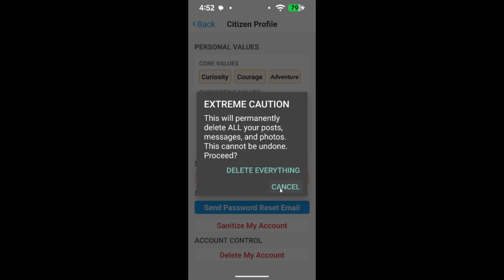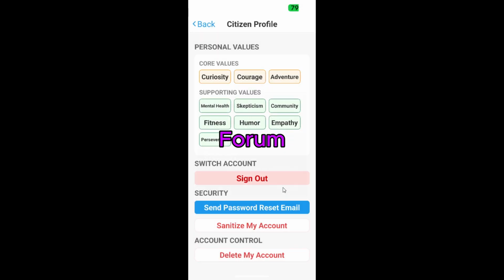In VoxPop, we listen to you. The last thing we want is for our app to be used against citizens. If you click sanitize my account, it will delete all your images, videos, posts, and messages. We don't keep copies.